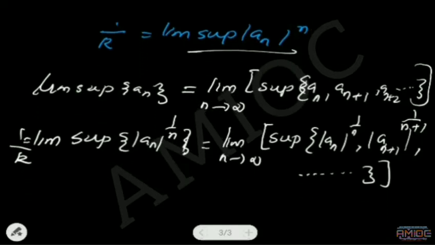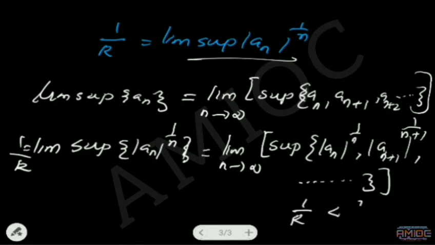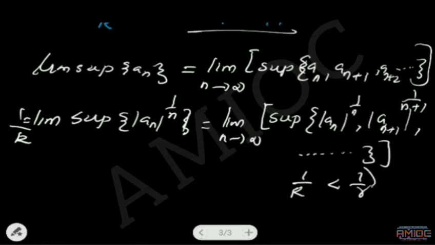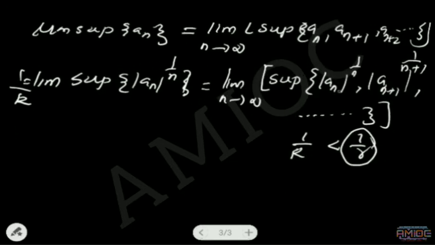And also from 2 we have 1 by capital R is less than 1 by r. That means the limit of this sequence is not 1 by r. That means the supremum of this set is not 1 by r. If the supremum of mod a n power 1 by n, mod a n plus 1 power 1 by n plus 1, etc. is 1 by r, then limit n tending to infinity 1 by r equal to 1 by r.